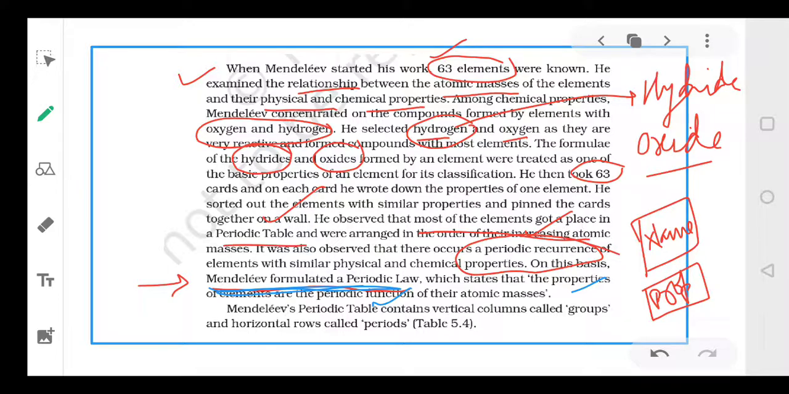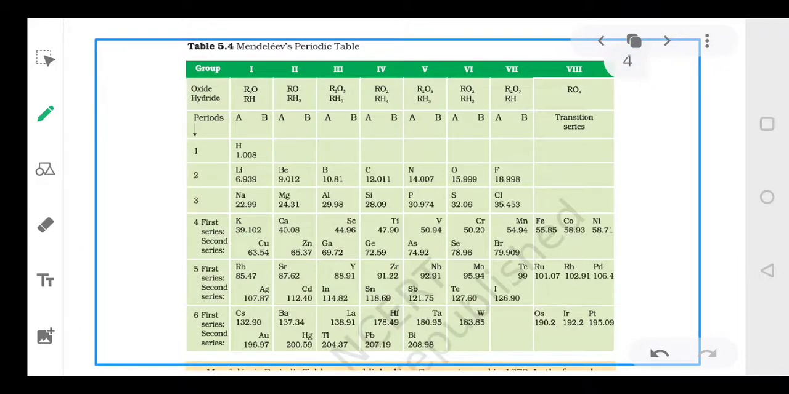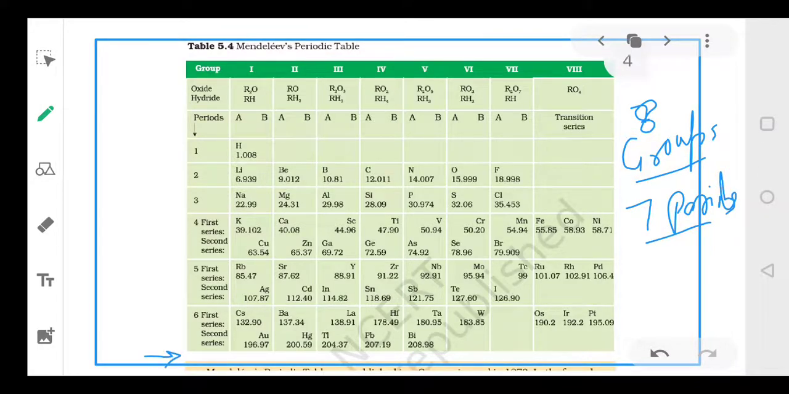And in his periodic table there were vertical columns. In Mendeleev's table, the vertical columns were called groups and the horizontal rows were called periods. So his table has groups as well as periods. Now this was Mendeleev's periodic table. You can see there are 7 groups, sorry, 8 groups. So there are 8 groups and you can see there are 7 periods. In Mendeleev's periodic table one is missing here. It was here. So there were 8 groups and 7 periods.